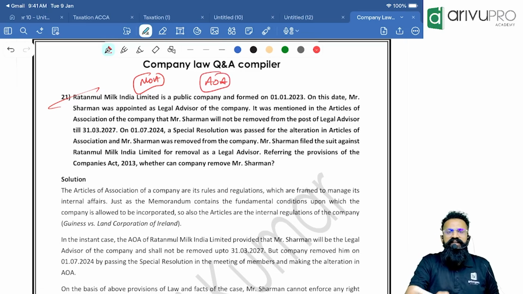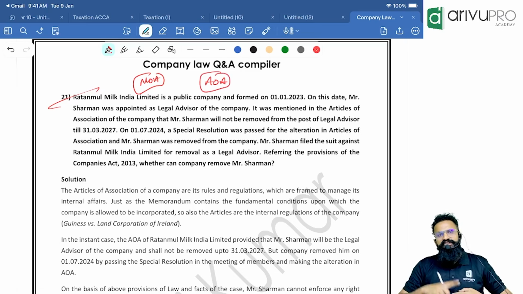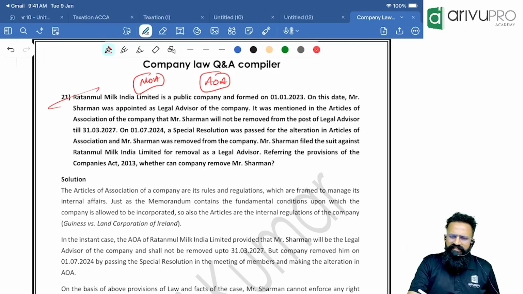AOA binds the internal people, the shareholders and the directors, to the company. Whereas this person, whoever is the legal advisor, is neither a shareholder nor a director. So who is he? He is a random outsider. So AOA does not give you any right. The outsiders cannot claim anything based upon AOA.